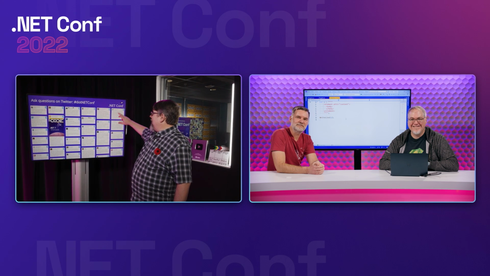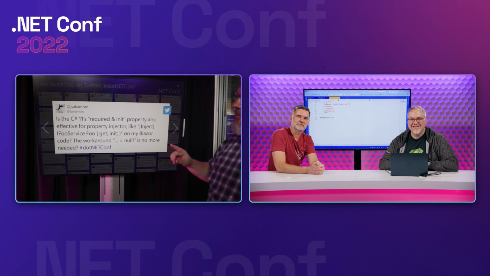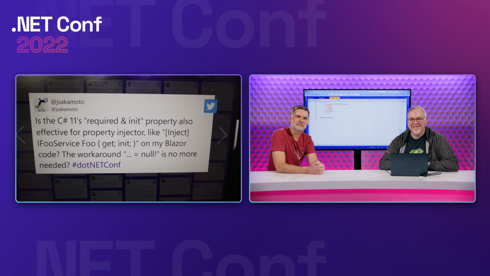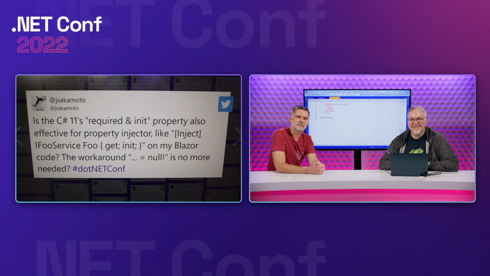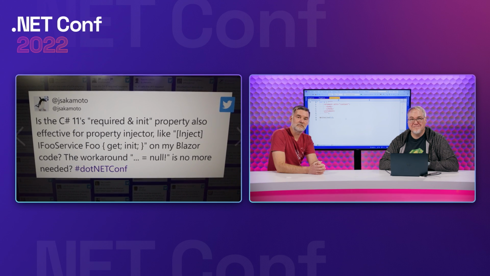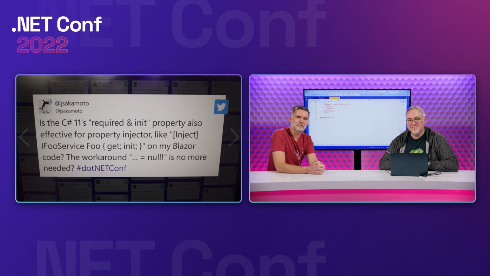Hi, I'm Richard Campbell, and we got some great questions for Mads and for Dustin. I'm going to start with this one from Jay Sakamoto. It was one of the first questions that came in, asking: is C# 11's required and init property effective for property injectors, like inject Foo service Foo of get and init on my Blazor code? Because if I could get rid of the workaround null bang, I'd be a happy person.